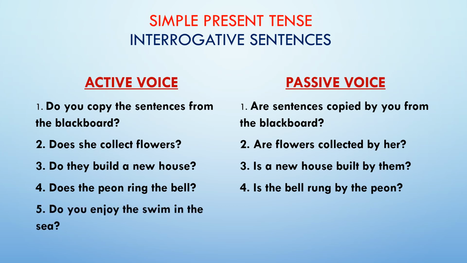Next sentence. Do you enjoy the swim in the sea? Now, what is the object in this sentence? The swim. It is singular. So again our answer starts with is. Is the swim. Participle of enjoy, enjoyed. Then you put the preposition by, you, in the sea. Is the swim enjoyed by you in the sea?